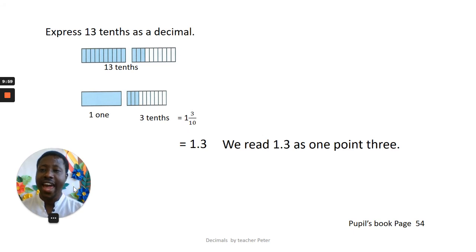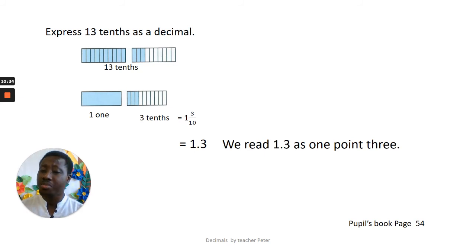And let's see this. Express 1 3 tenths as a decimal. So 1 3 tenths means that we have two strips of papers. Each has been divided into 10. This is divided into 10, this is divided into 10. But the first paper, all the 10 are shaded. The second paper, we have only 3. Only 3 are shaded. So you can see that is what we call 1 3 tenths.